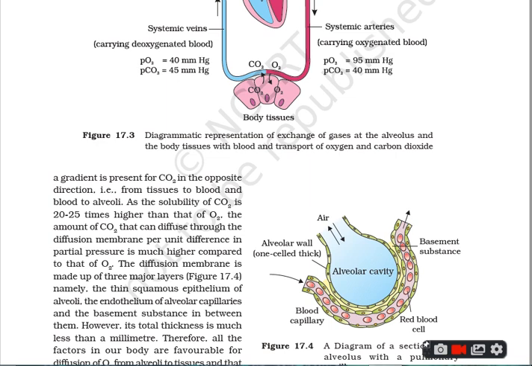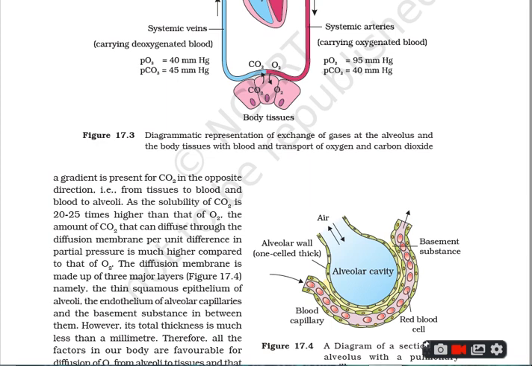That means O2 is going to go from alveoli to blood and from blood to the tissues, and the gradient of CO2 is in the opposite direction. That means CO2 goes from tissue to the blood and blood to the alveoli. Repeating, O2 goes from alveoli to blood and from blood to the tissues, whereas CO2 goes from tissues to the blood and blood to the alveoli, because O2 has to go in and CO2 has to come out.